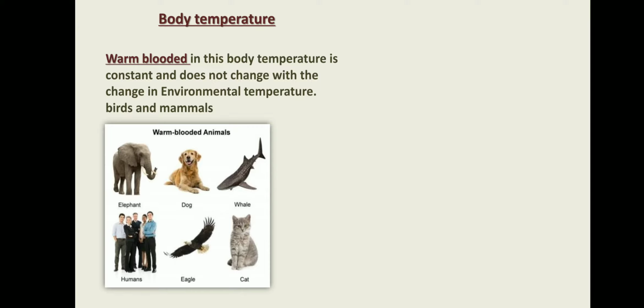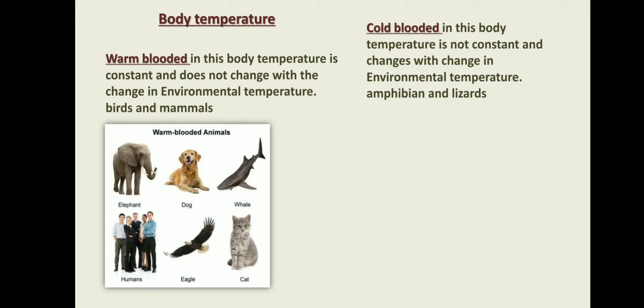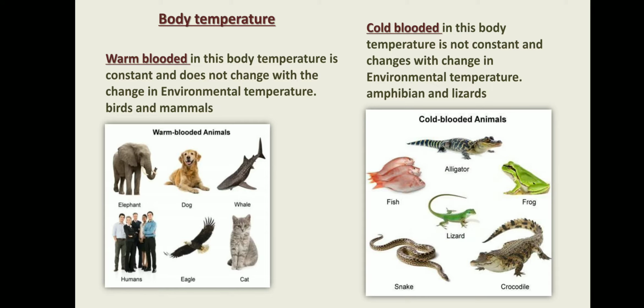Human is a mammal, so we are warm-blooded animals, and the body temperature of a human is 37 degrees Celsius. The second group is cold-blooded animals, meaning body temperature is not fixed, not constant, and changes according to the external conditions. Most of the animals are cold-blooded. All the fishes are cold-blooded. Frogs and reptiles are cold-blooded animals.